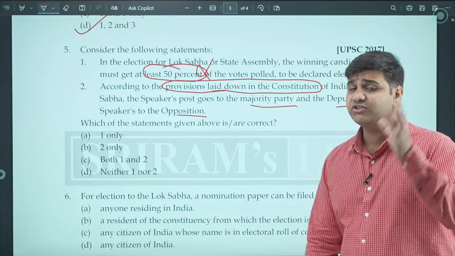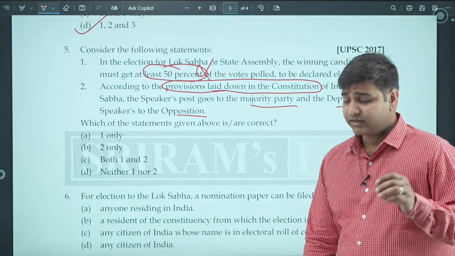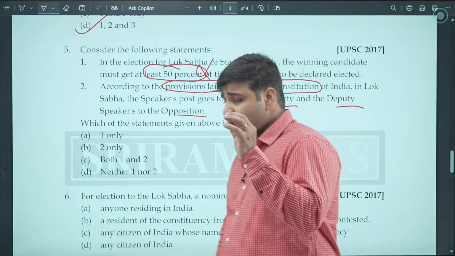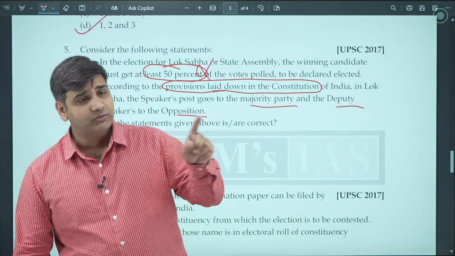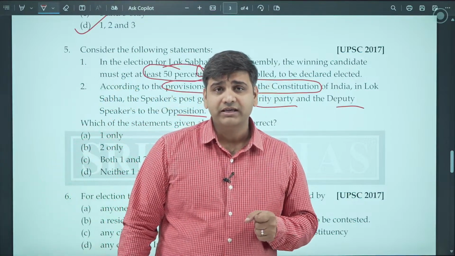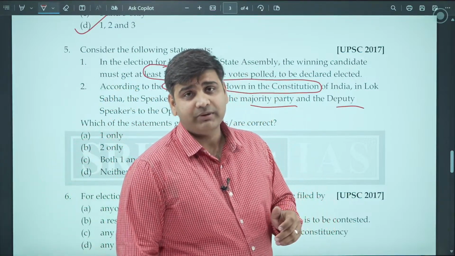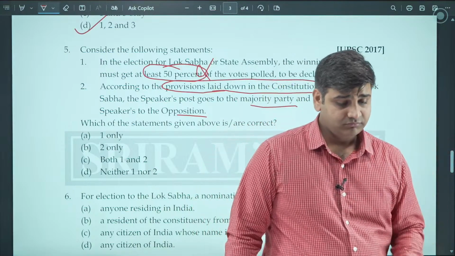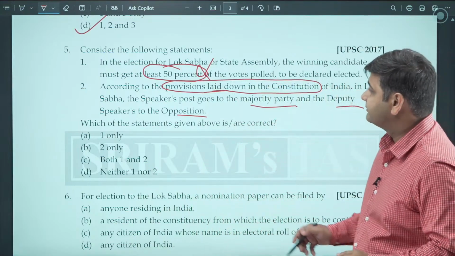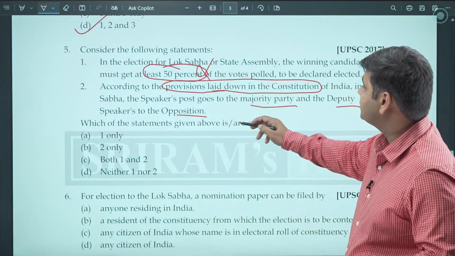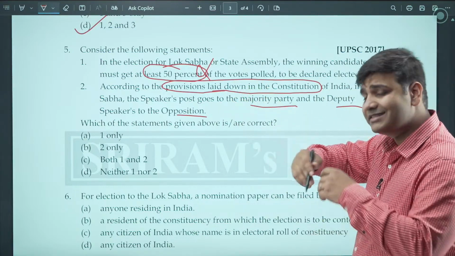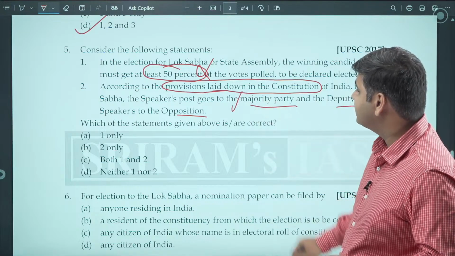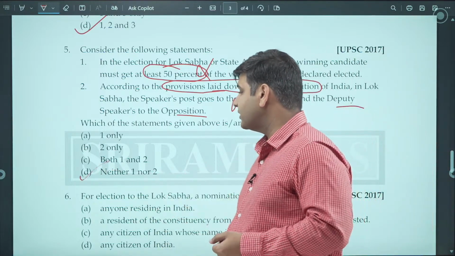It is just a convention that the speaker or the chairman of the Lok Sabha is usually elected from the ruling party and the deputy speaker comes from the opposition party. So it is not a provision laid down in the Constitution, that is just a convention. So this statement is also not correct. Neither of them are correct.